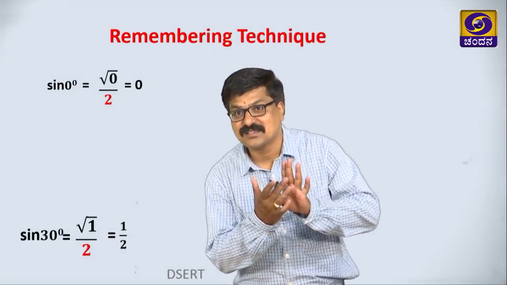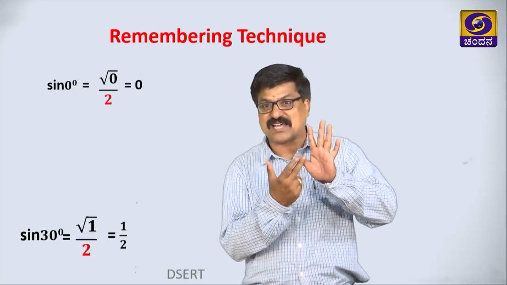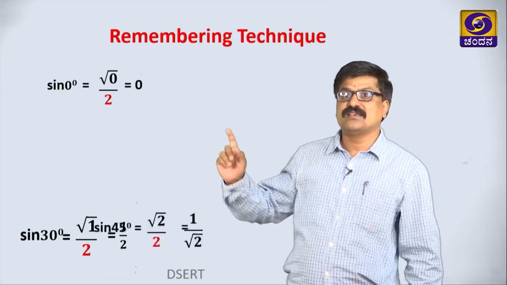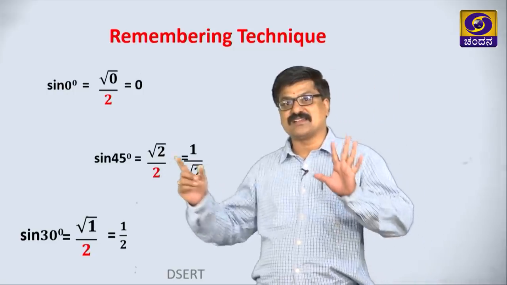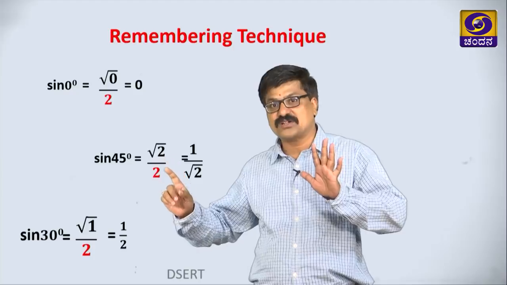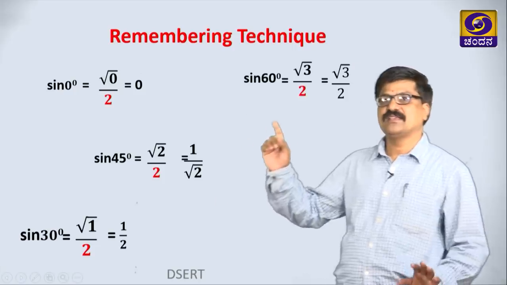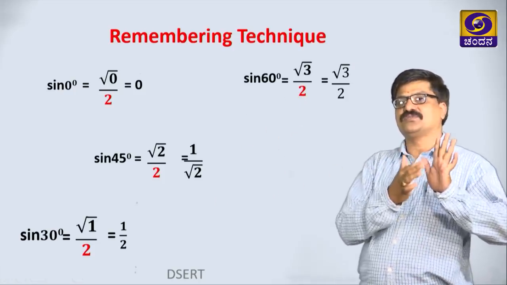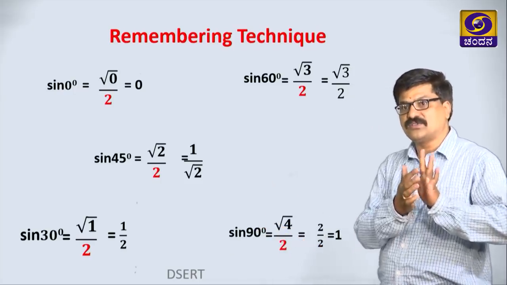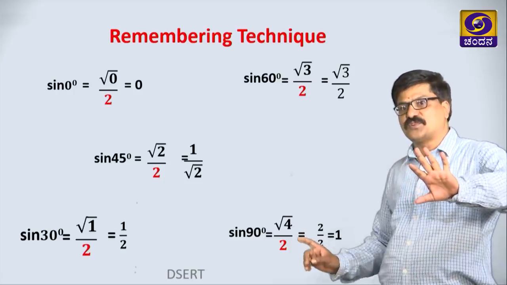Then what is sine 45? Before this, 2 fingers are there, so root 2 by 2. Yes, see here, sine 45 is root 2 divided by 2; simplify this, we get 1 by root 2. Similarly, 60 is 1, 2, 3, that is root 3 by 2. For 90, there are 1, 2, 3, 4 fingers before 90 degree, therefore root 4 by 2, that is 2 by 2, which is 1.